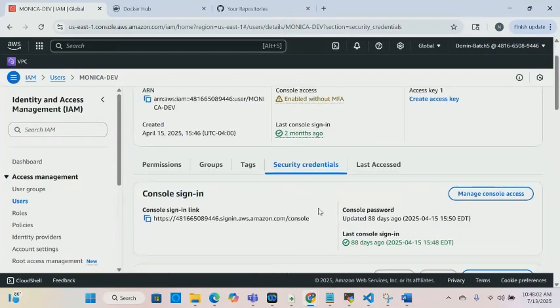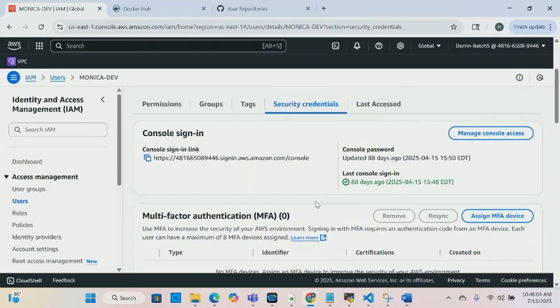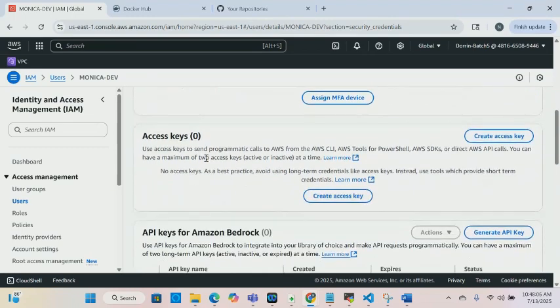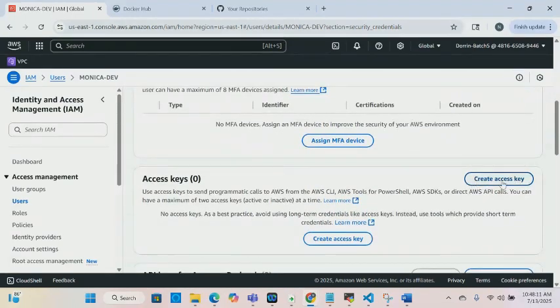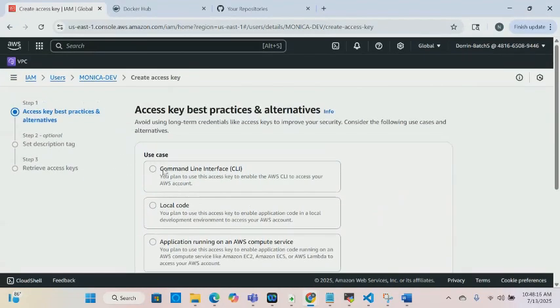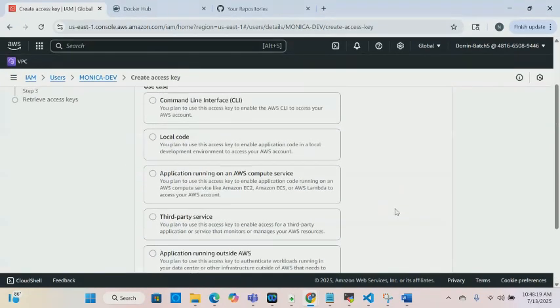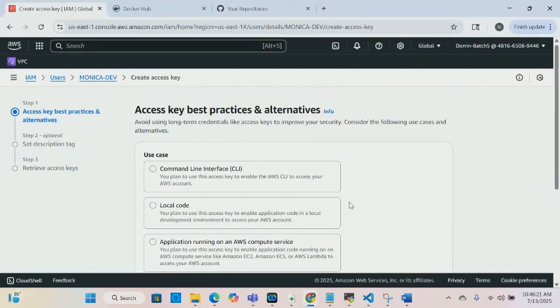So when I click secret credentials, then I should be able to create... See, there's no access key here for this user. When you click access key, you just follow these prompts to be able to create one. And once you create that access key, you're going to make sure you keep it somewhere private.